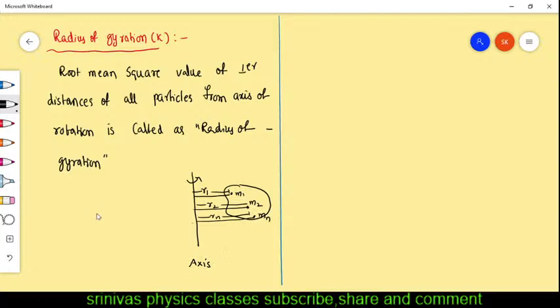Then what is the root mean square value of perpendicular distance of all particles? r1, r2 and so on, rn are the perpendicular distances of the particles. Root mean square value means we write like this: r1 square, r2 square.